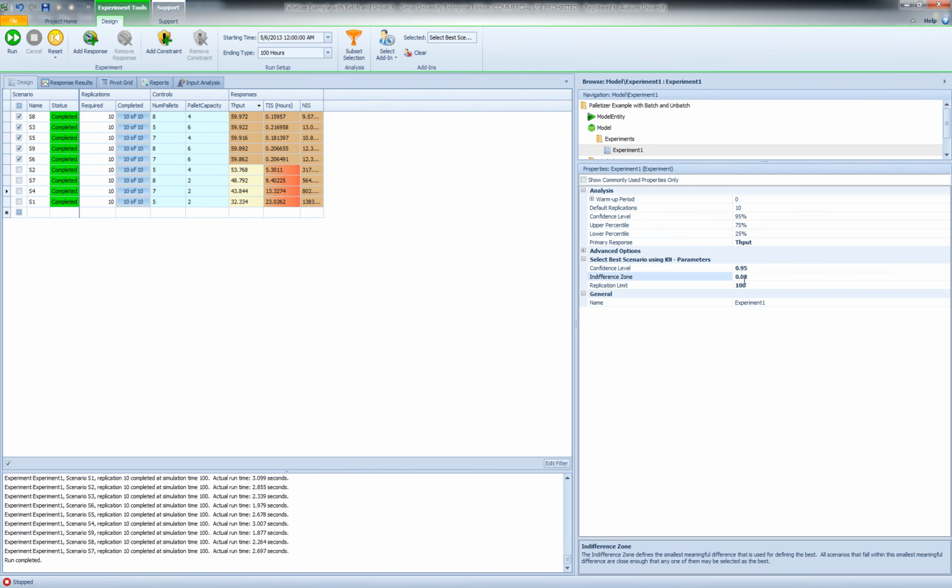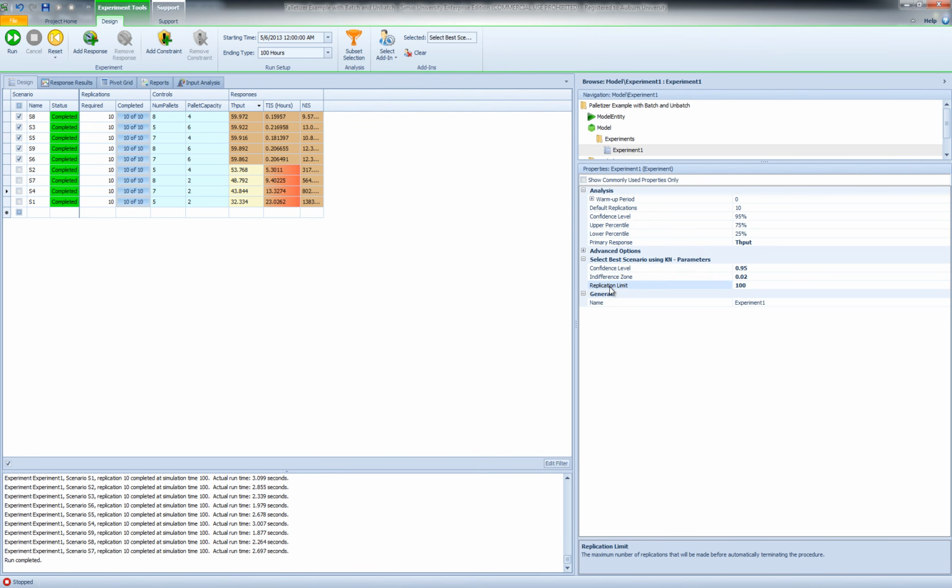In other words, if I have a throughput of 59.1 and a throughput of 59.12, these two scenarios are considered practically the same. Although the values are different, from the practical point of view, these two have the same performance. We don't care about that slight difference between the performance of the two.